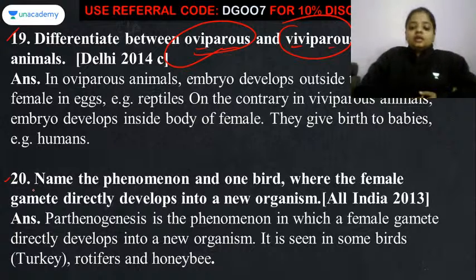Name the phenomenon and one bird where the female gamete directly develops into a new organism.